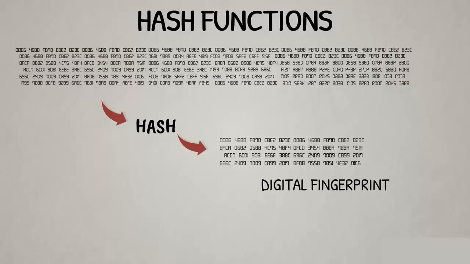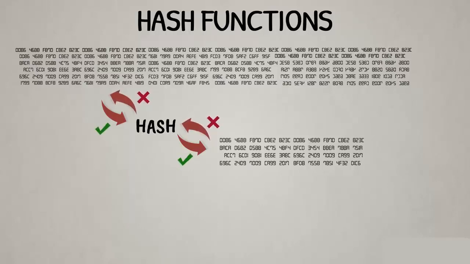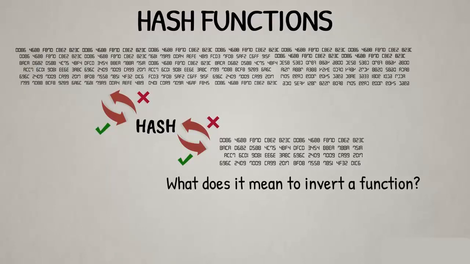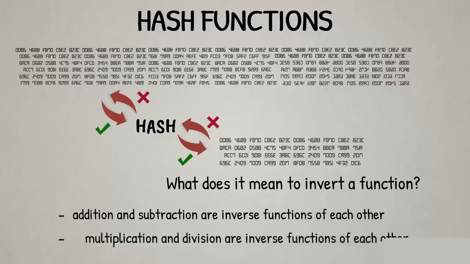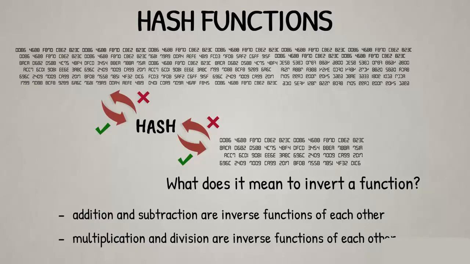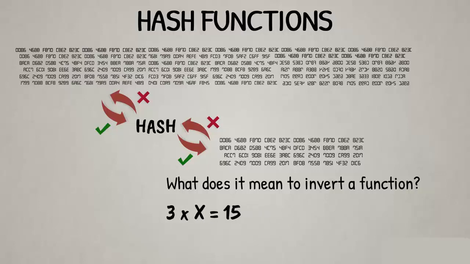Moreover, these cryptographic hash functions only work in one direction. Once we have the output, we cannot simply invert the function, plug in the output, and get input data on the other end. To illustrate what it means to invert a function, consider the four basic mathematical operations. Addition and subtraction are inverse functions of each other. Multiplication and division are inverse functions of each other. We can always construct equations with these functions to find any unknown variable.